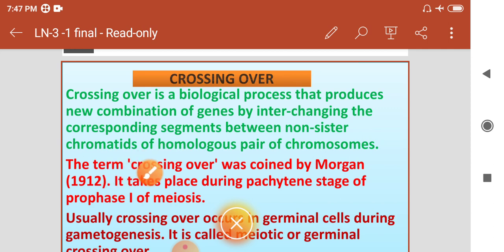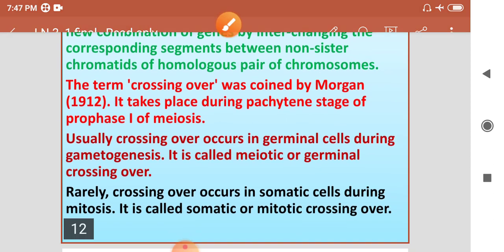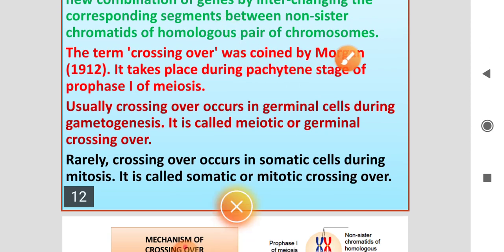The term crossing over was coined by Morgan in the year 1912. Crossing over takes place during the pachytene stage of prophase 1 of meiosis cell division.